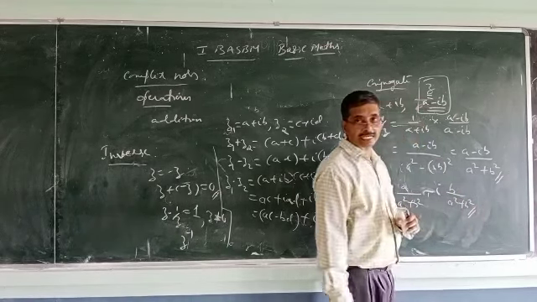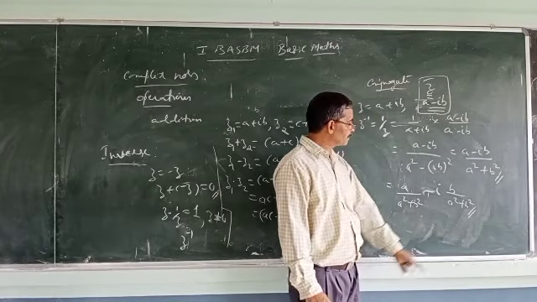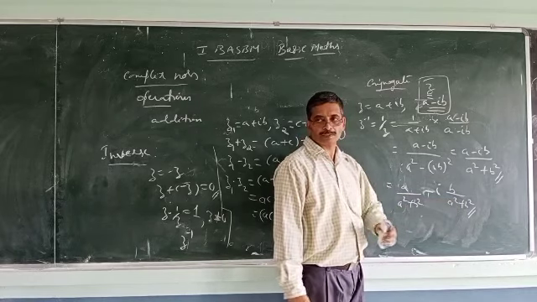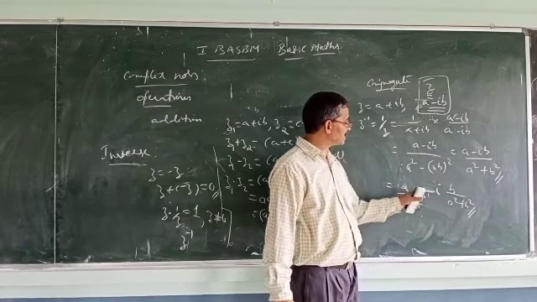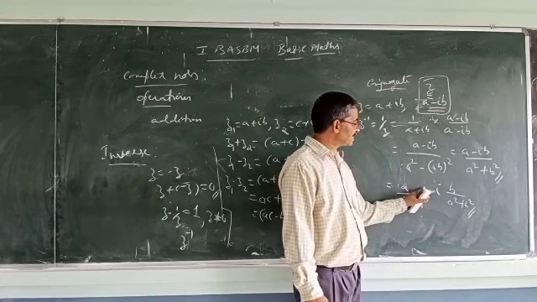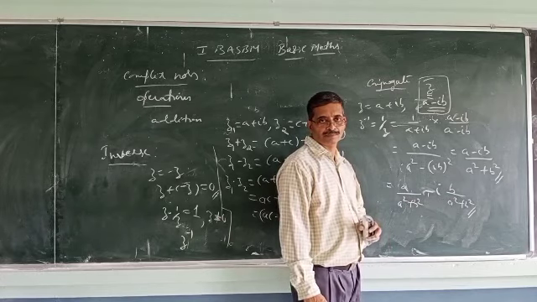This is 1 by z. So 1 by z comes to a by a square plus b square minus i into b by a square plus b square. Of course, you can also write it as plus minus i into b by a square plus b square.